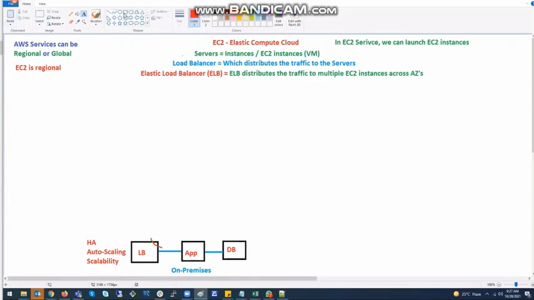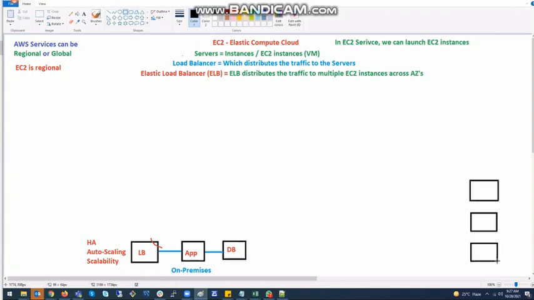But coming to AWS, we know this already. So this is one EC2. This is another EC2.